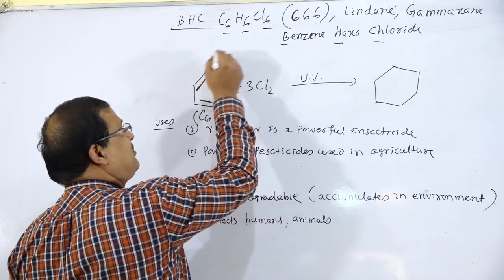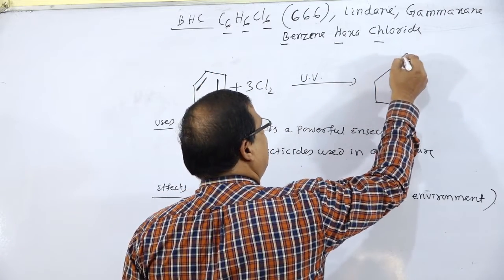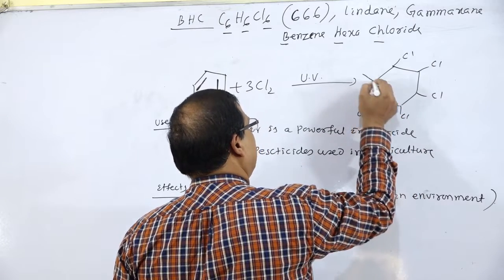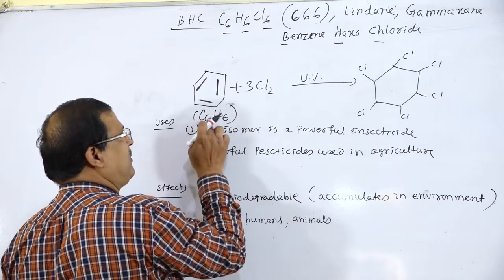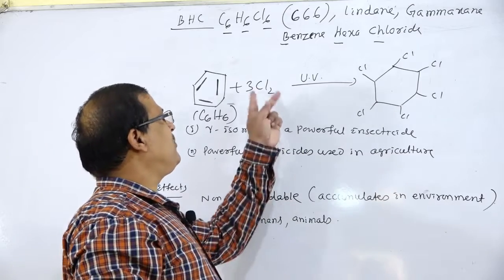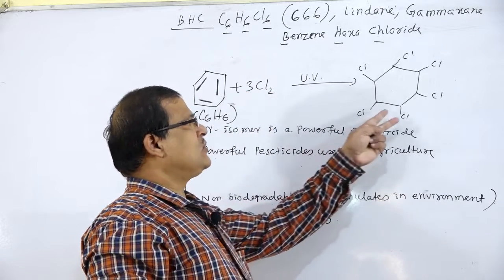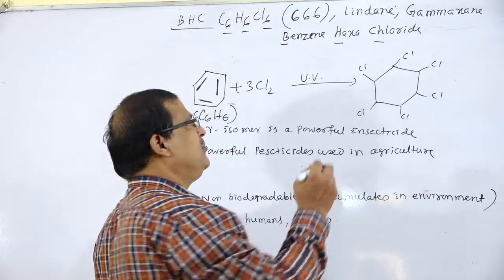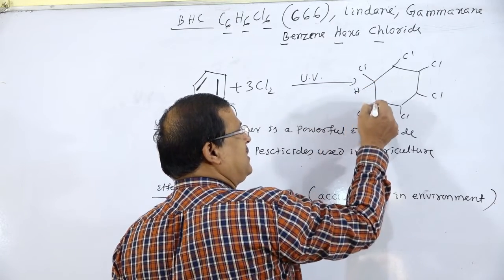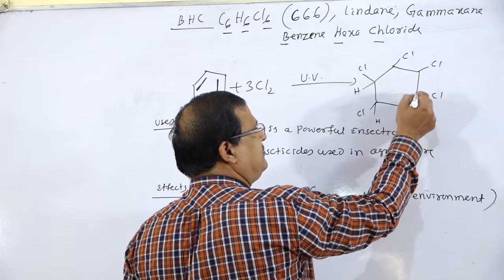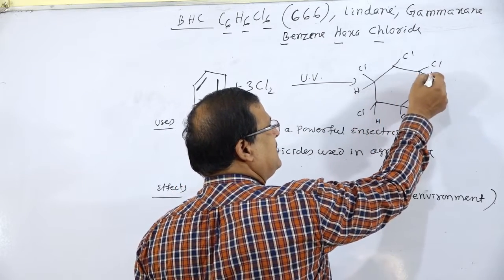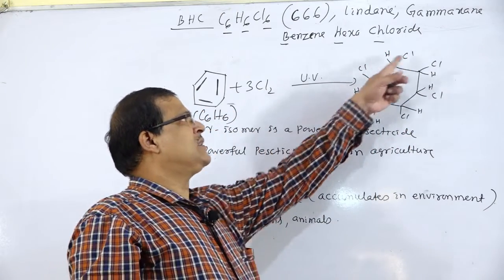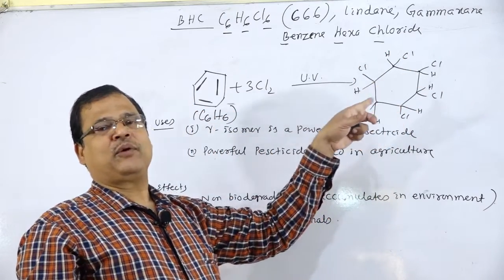At each point there is the presence of hydrogen. So there is the addition of 6 Cl. The formula is C6H6Cl6, with 6 carbon atoms, 6 hydrogen atoms and 6 chlorine atoms.